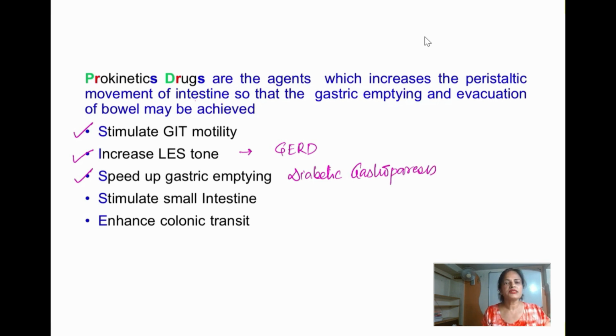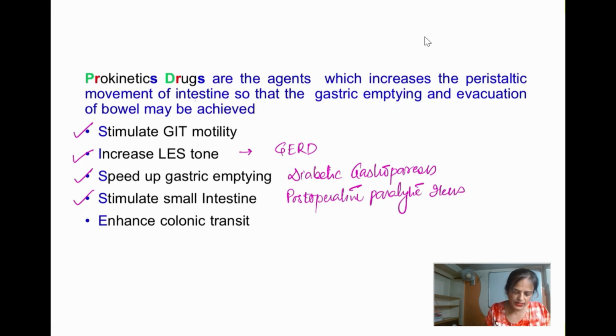They stimulate the small intestine, so we can use them in post-operative paralytic ileus. Then they enhance colonic transit, so we can use them for constipation.